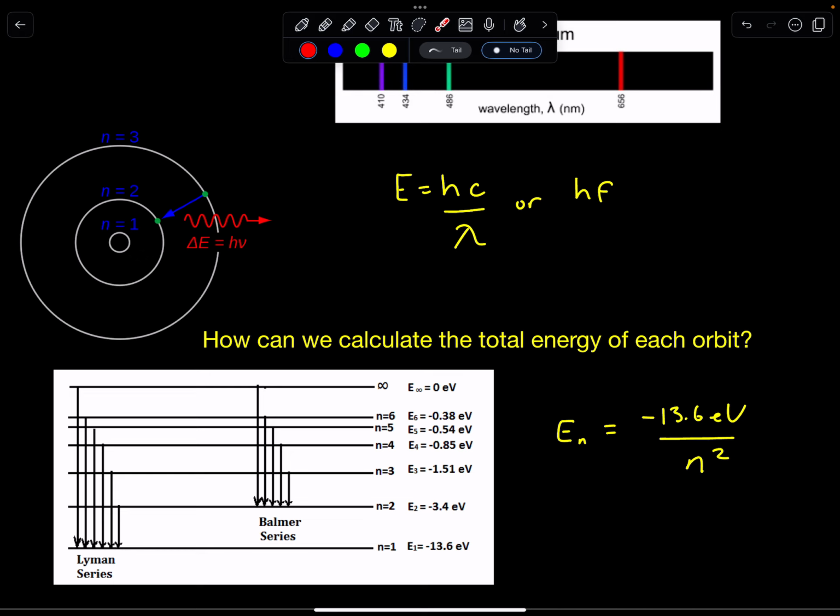We've done this in topic 7 using this equation, and this equation came after Bohr did all his work. Bohr was able to define it: the energy of each level is negative 13.6 electron volts divided by the energy level squared. So the lowest energy level, the ground state, is negative 13.6 electron volts, and all the other energy levels are defined by this equation.